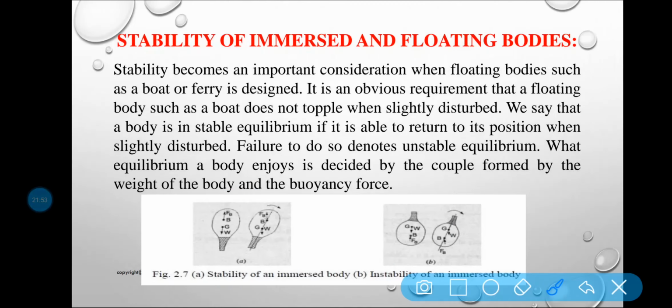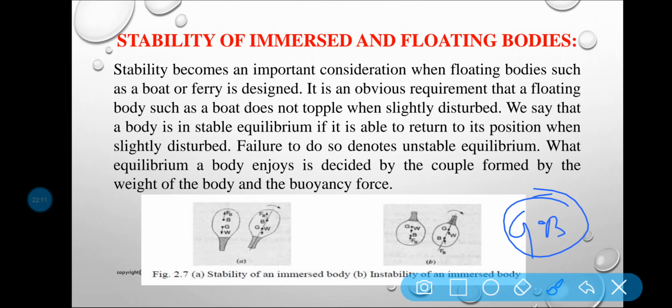Similarly, if I am talking about a circular body, then the center of buoyancy and the center of gravity will lie at the same point. So it is the neutral equilibrium. It is the example of neutral equilibrium. I hope it is clear.